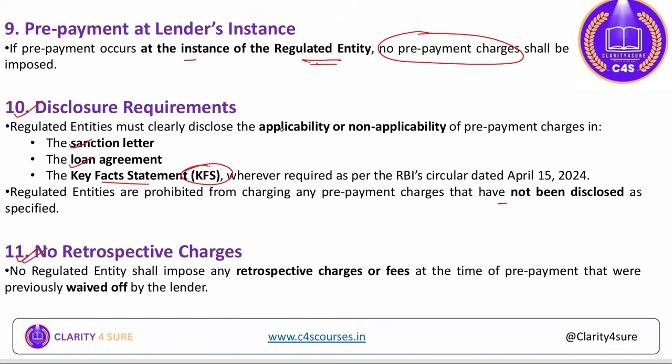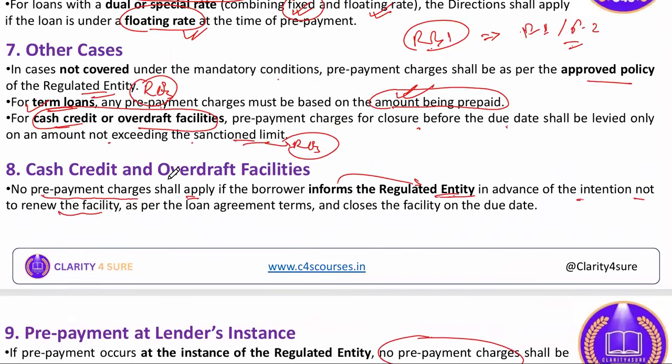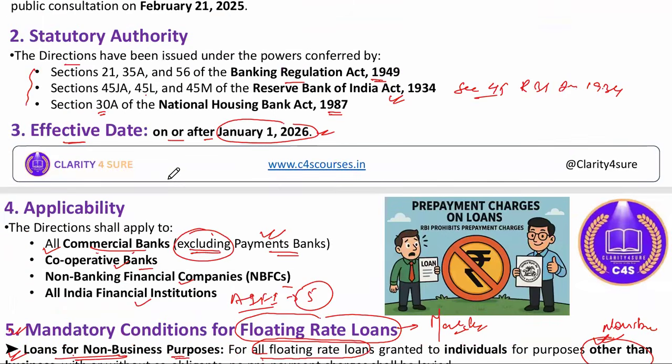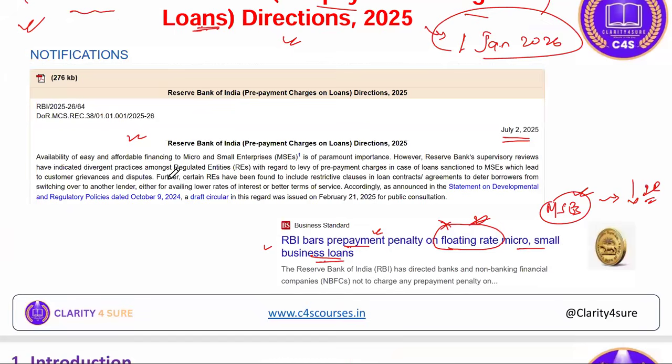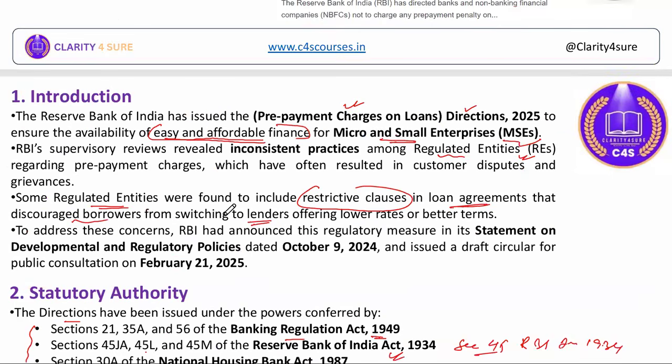No retrospective charges. No regulated entity shall impose any retrospective charges or fee at the time of prepayment that were previously waived off by the lender. So you cannot backdate and charge any sort of fees at the time of prepayment if it was waived off by the lender itself. These are the directions. Just remember these key 11 points. You can also visit the RBI website to read it in detail, but the crux we have already provided in this slide.